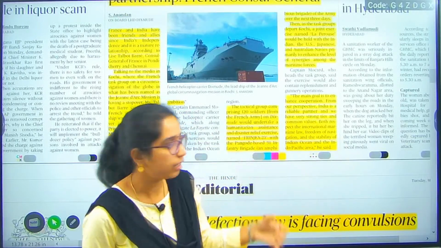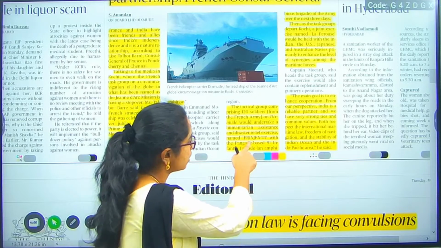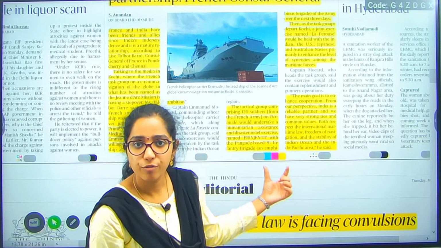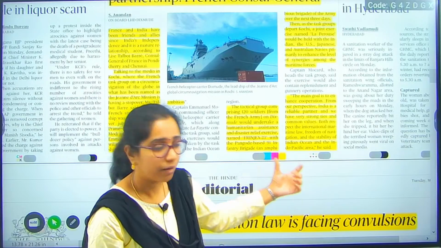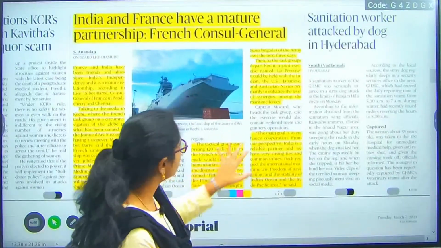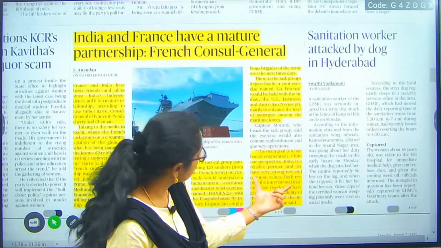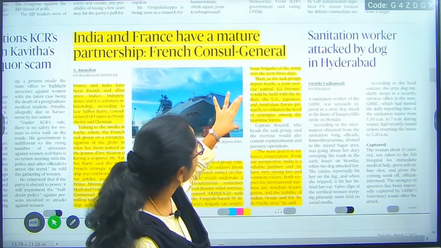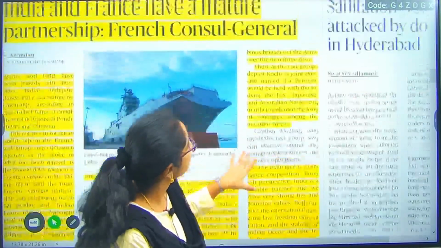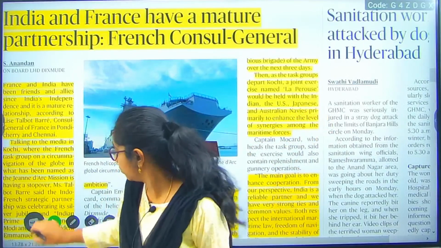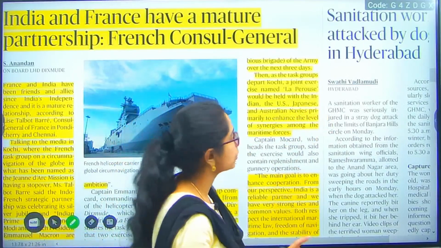They are being trained in this, and it is named Fringex 23. After this, they are also planning a combined military exercise, a joint exercise. What is its name? La Perouse. Important for your prelims. A direct question can be asked.